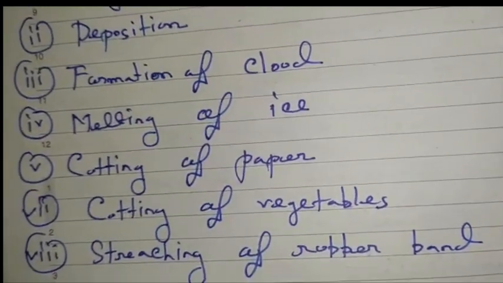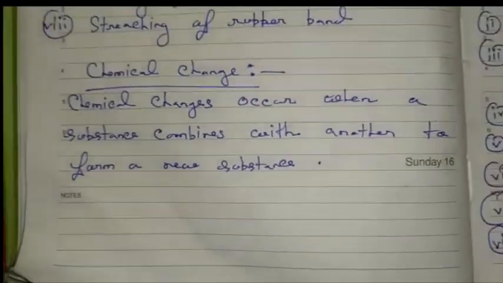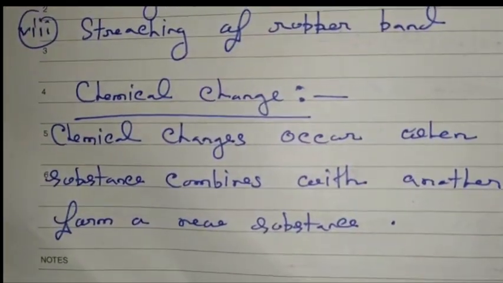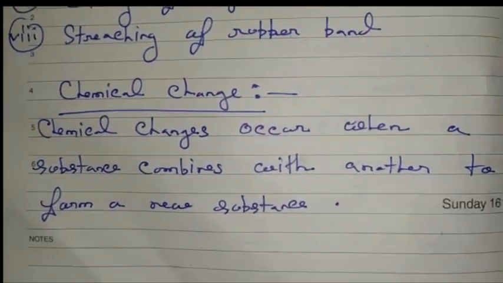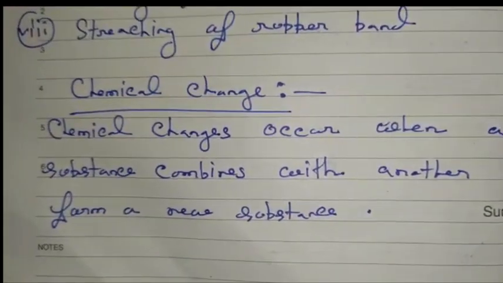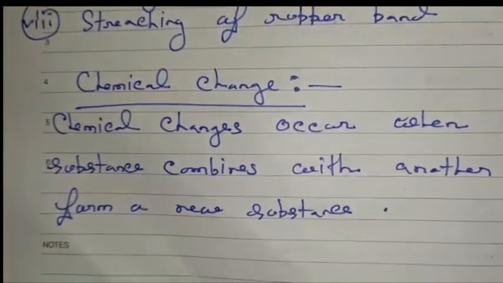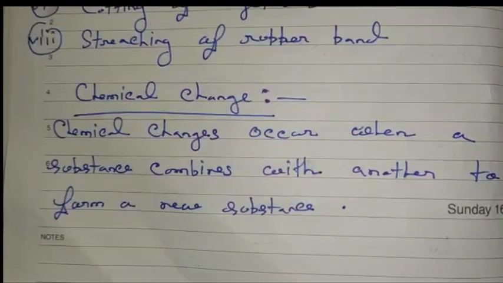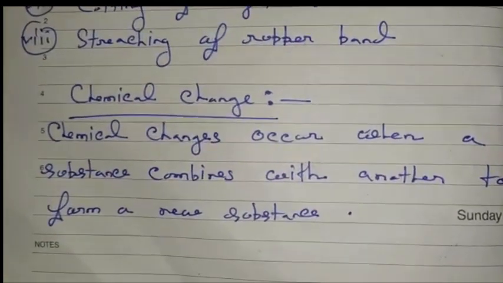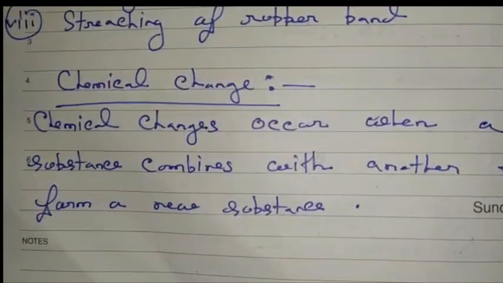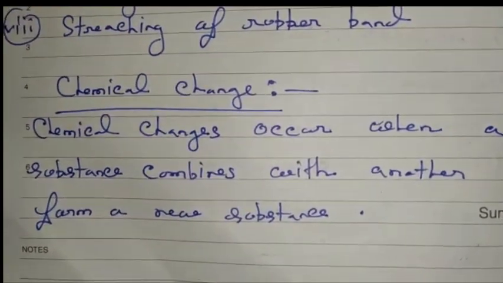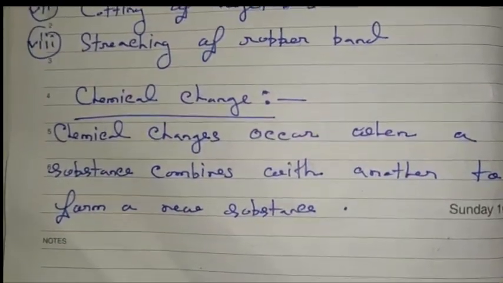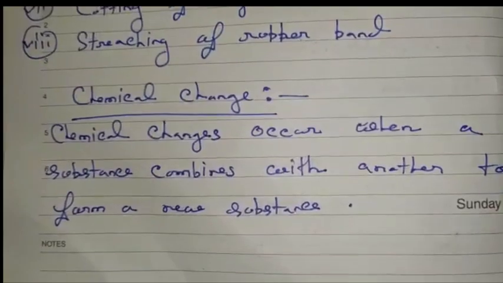Now come to the next one, which is chemical change. Chemical change is just the opposite of physical change. Chemical change is a permanent change. New substances are formed and the change is irreversible. Now, what is the definition of chemical change? Chemical changes occur when a substance combines with another to form a new substance. So it is called chemical change.